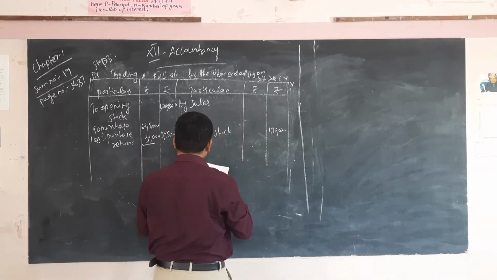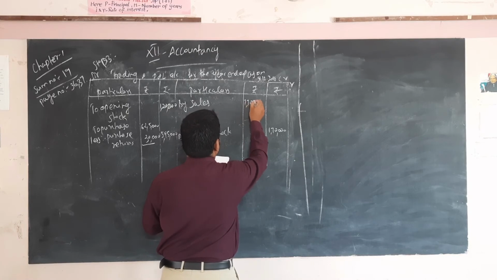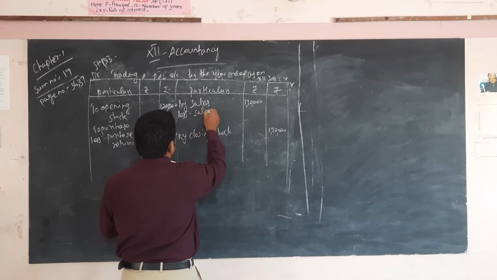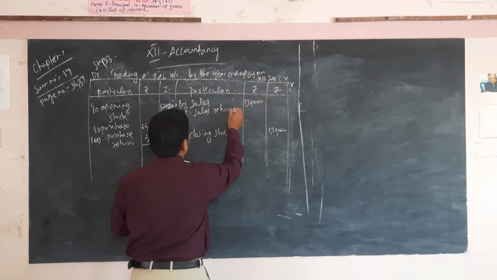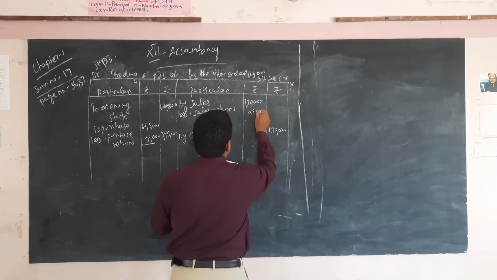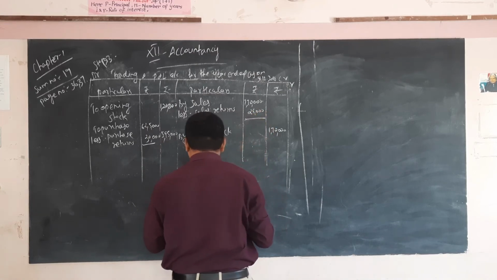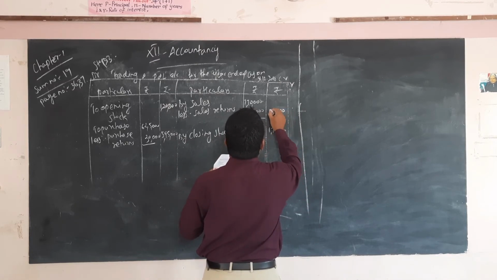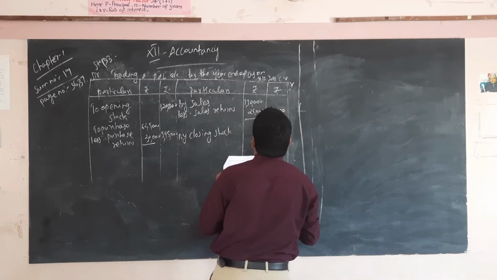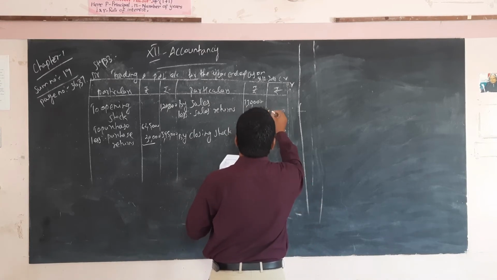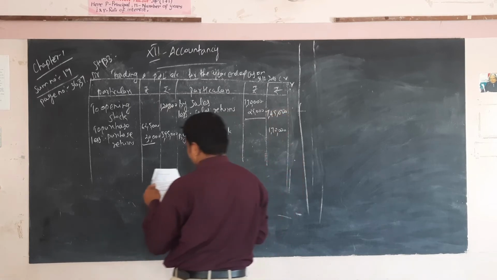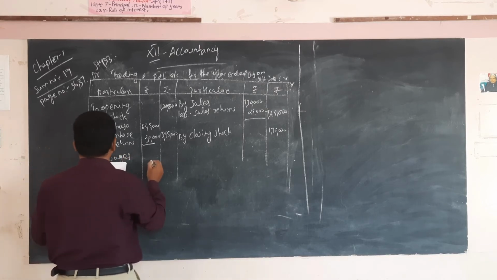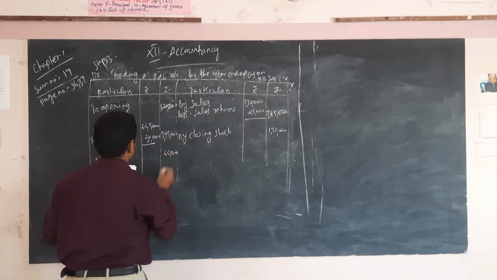Sales 7,70,000. Then sales return, it is given in the problem, less sales return 25,000. Okay, the amount is 7,45,000. Then to wages, one of the direct expenses. Next 65,000.